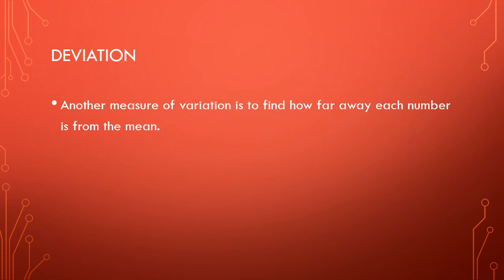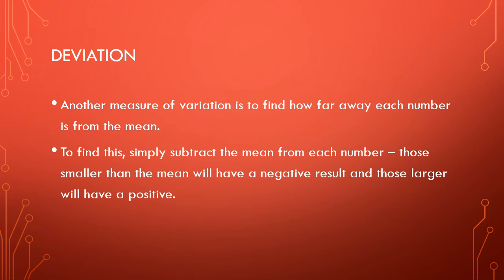Now, another measure of variation is to find out how far away each number is from the mean. And to find this, all you have to do is subtract the mean from each number. Those numbers that are smaller than the mean will end up with a negative result. Those that are larger will have a positive. These numbers are called the deviations from the mean.